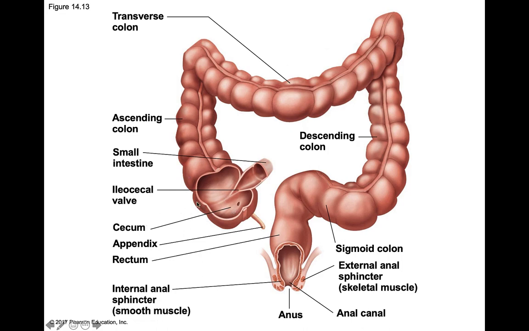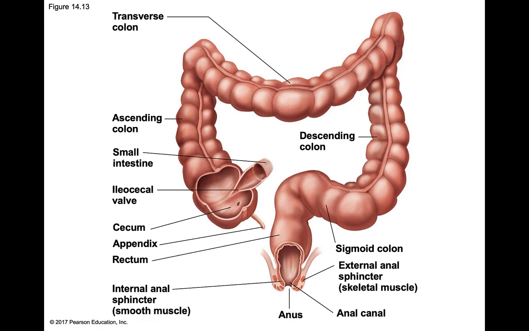Okay, so there's the cecum, the ileocecal valve, which is separating the small intestine from the large intestine. Then we have the ascending colon, transverse colon, descending colon. The curved part is the sigmoid colon, and then we have the rectum and anus. The anus is made up primarily of two sphincters, an external sphincter and an internal sphincter. The internal sphincter is smooth muscle and under autonomic control, and the external sphincter is skeletal muscle.